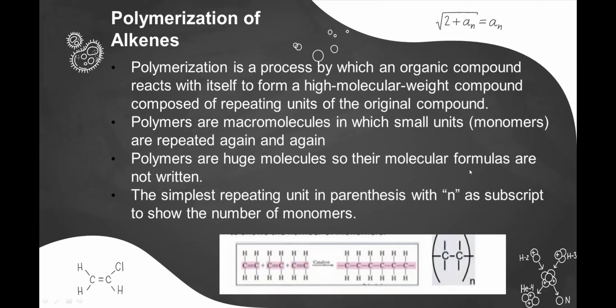Derived from the Greek word poly meaning many and meros meaning parts. A polymer is as different from its monomer as a long strand of spaghetti is from a tiny speck of flour. For example, polyethylene, the familiar waxy material used to make plastic bags, is made from the monomer ethylene gas.